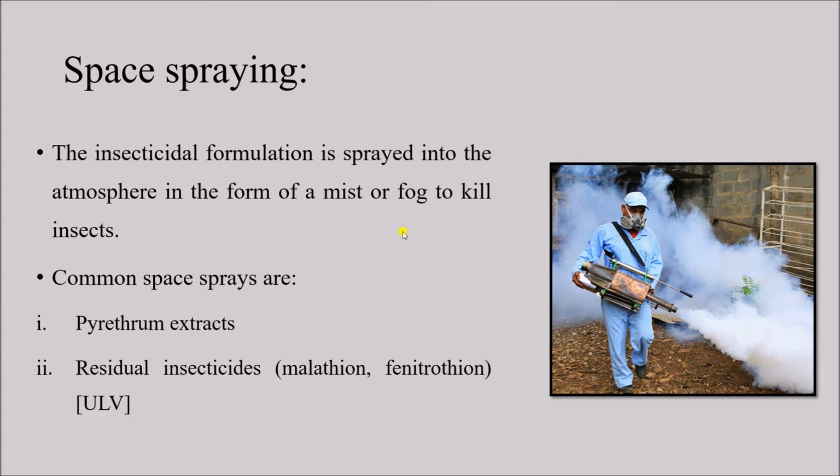The chemicals used for space spraying are pyrethrum extracts and residual insecticides like malathion or fenitrothion, etc. And this is known as ultra low volume space spraying. As you can see, this is another person who has a fogging gun, and this is the nozzle, and this is the fog coming out of the apparatus, and he is doing the space spraying outside the house.